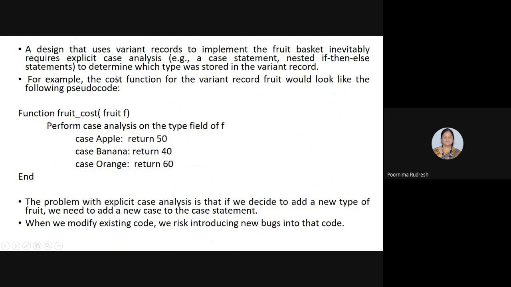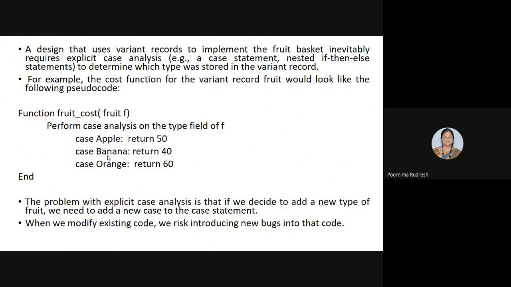This means we are executing the cost function to find the cost of the fruit. So how to find the cost of the fruit? First we have to find the type of the fruit. Based on that, the cost of that fruit is returned. Okay, understood. So this is the pseudocode, and in this structure oriented approach we are using explicit case analysis or if then else statements.